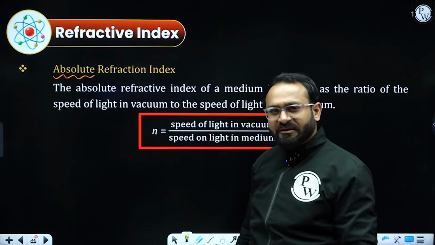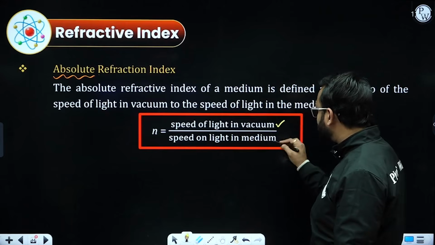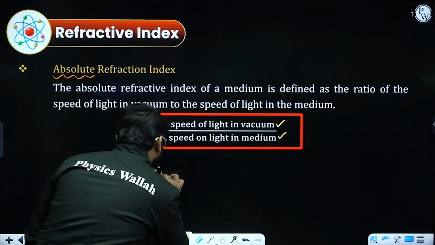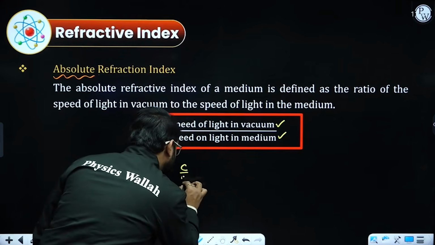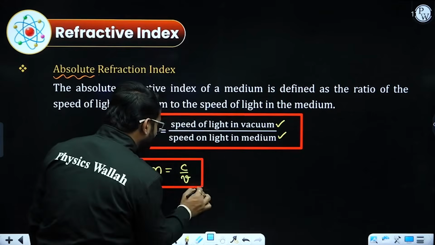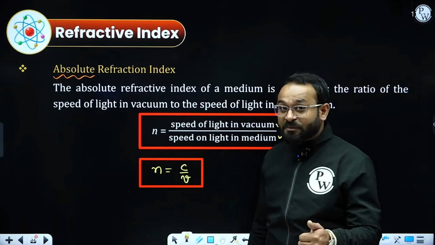So what will be the refractive index in that case? That will be the speed of light in vacuum to the speed of light in medium. That can also be written as refractive index is equal to C by V. This is another way of writing the value of refractive index in short. That is absolute refractive index.